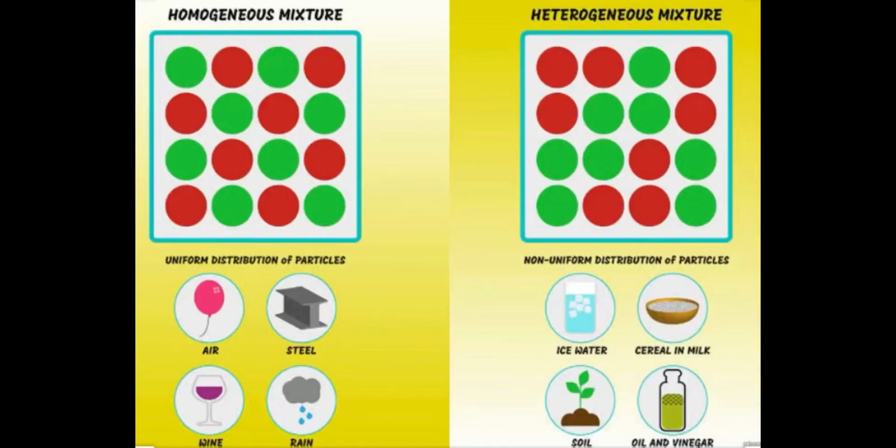Students, from this diagram it will be very clear to you how the components are arranged in homogeneous mixture and heterogeneous mixture. You can see in homogeneous mixture uniform distribution is there, whereas in heterogeneous mixture uniform distribution is not there. The examples of homogeneous mixture are air, steel, wine, rain, etc. And the examples of heterogeneous mixture are ice water, cereals in milk, soil, oil and vinegar, etc.